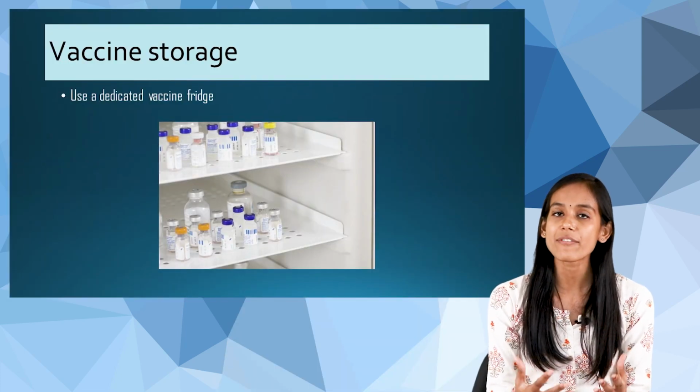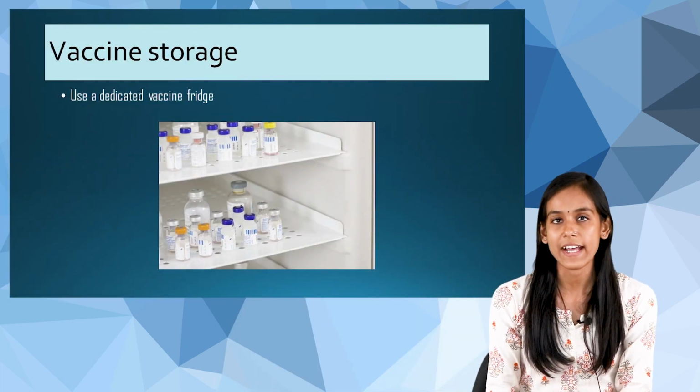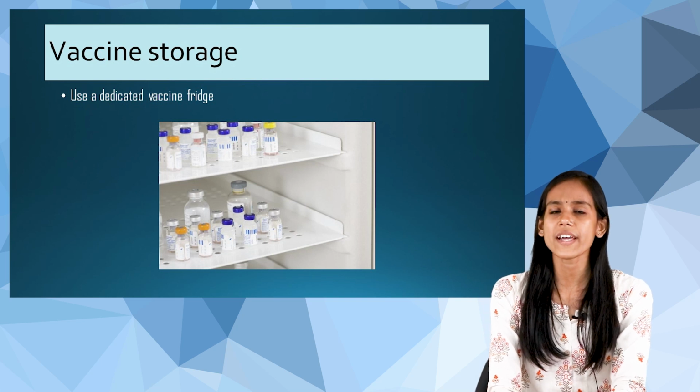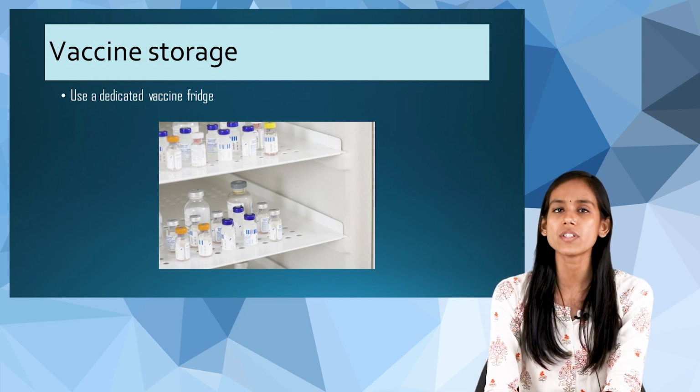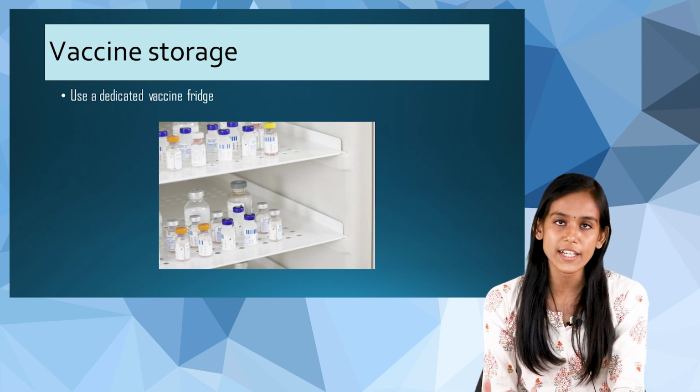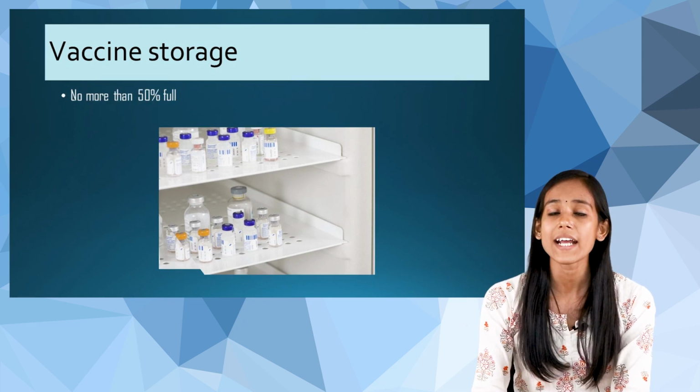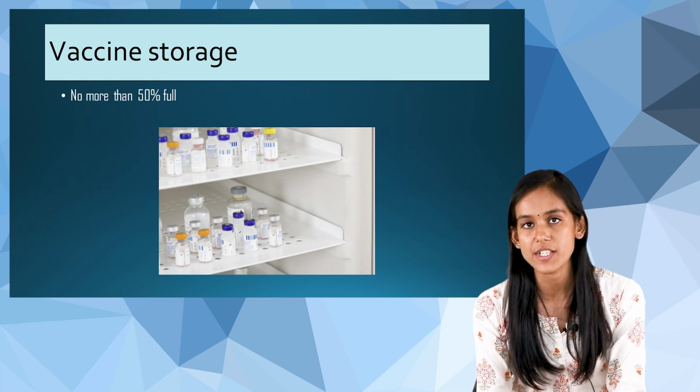Now, how to store the vaccine? First thing, you have to use a dedicated vaccine fridge, where there will be no food samples, no drinks. It is only dedicated for the vaccines, and it should not be more than 50% full.